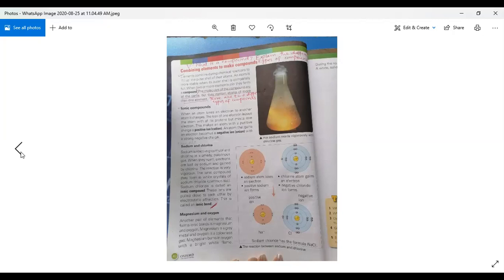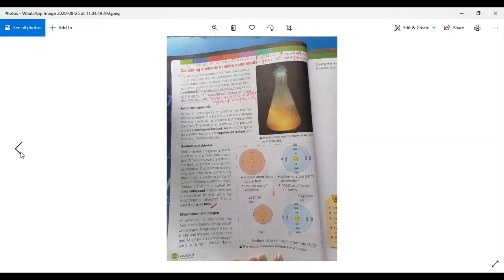Elements combine during chemical reactions to fill up the outer shell of their atoms. An atom is more stable when its outer shell is completely full. When two or more elements are completely combined, they make a compound. You can see the definition of compound on the screen. First, you will write the definition of compound.